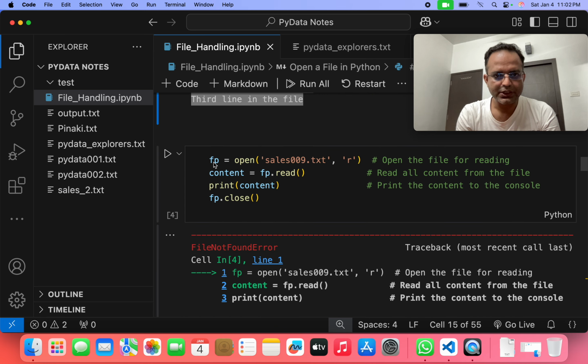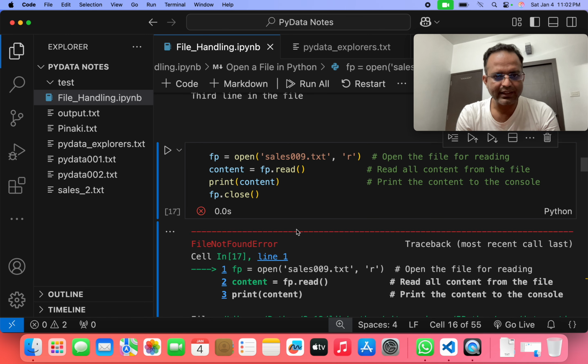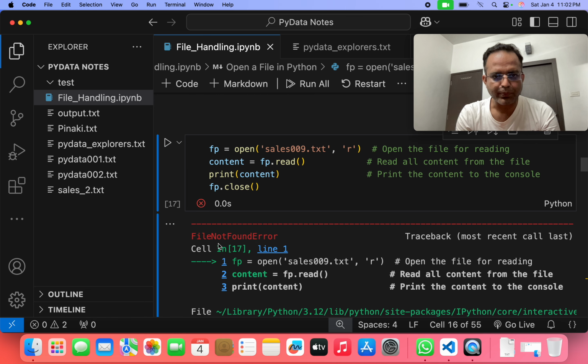After that, we open a file in another way. fp is equal to open sales009.txt. Sales009.txt is not there, so we want to create this file. Then we open it in read mode, write content is equal to fp.read, then print the content, then fp.close. We close that file. And if we run that, we can see a FileNotFoundError.